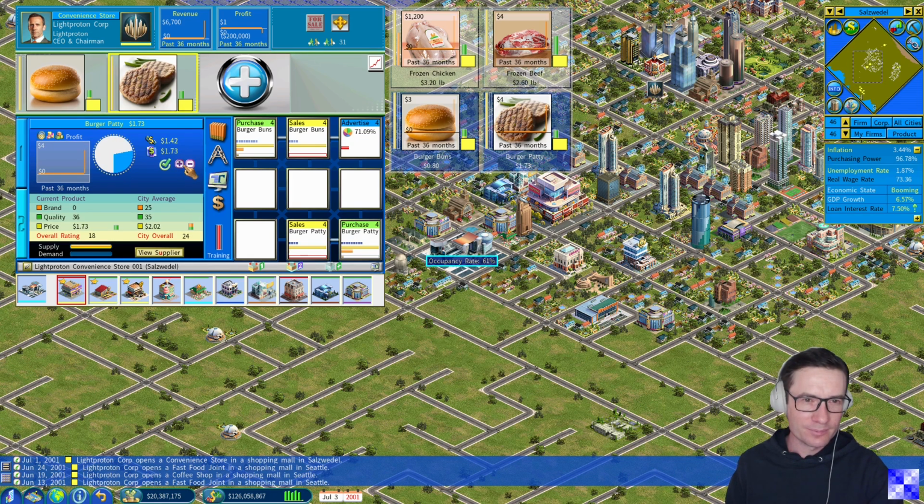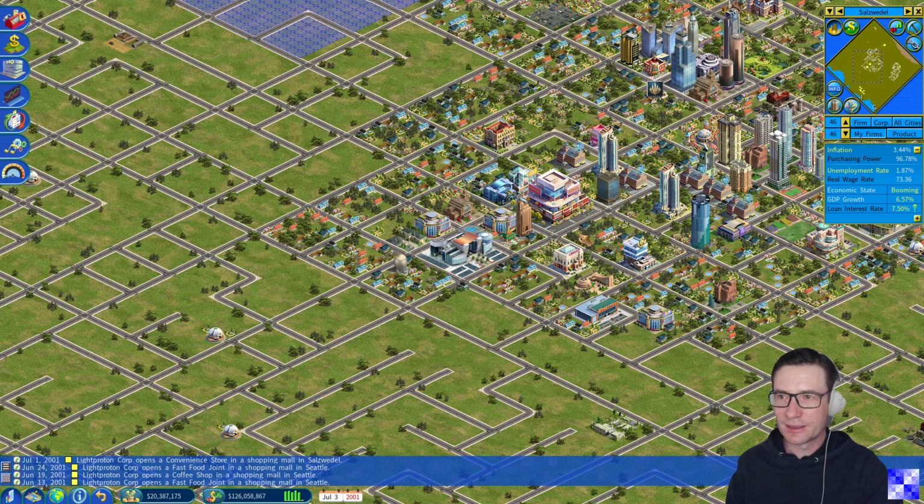Burger patty, this is probably not as bad, but this will also be not so easy for us. Yeah, and a very small margin to still be competitive. We will improve a little bit through advertising and a higher brand rating. So later we can increase prices, but for the quality, we are at the moment doing nothing. And we can improve the quality of burger buns and burger patties by simply investing into R&D. And let's do that. Burger buns, burger patty.